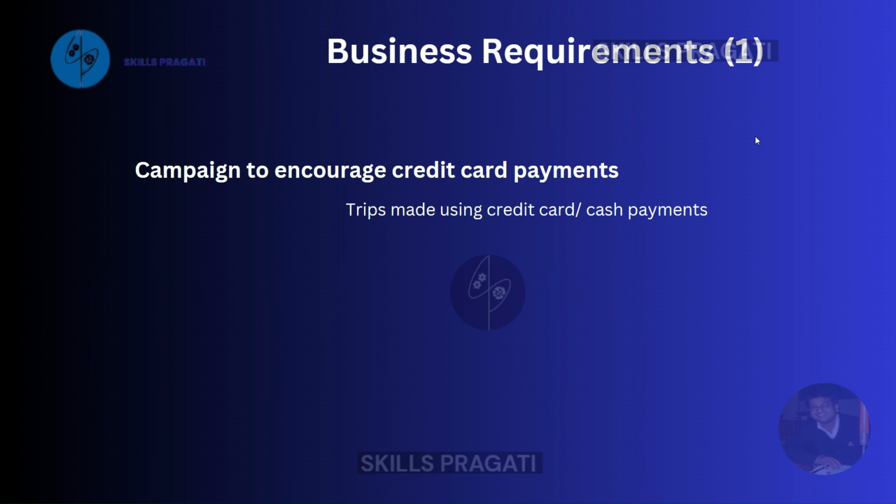So we need to provide the data required for this, which will be the current number of trips made split by payments using cash and credit card in order to achieve the desired change in behavior. The company wants to run some campaigns as well. The campaigns could be things such as advertisements to increase card payments, discounts to taxi fare when the customer is using credit cards, etc.